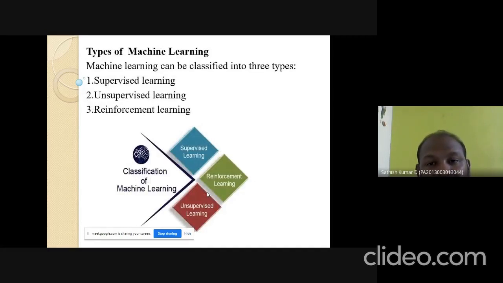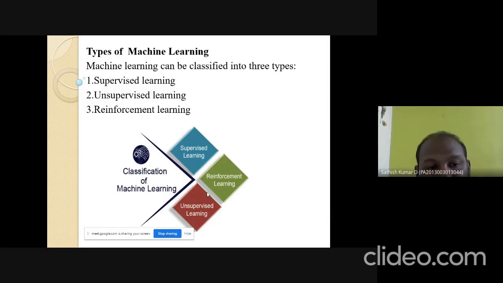Machine learning is generally classified into three types: supervised learning, unsupervised learning, and reinforcement learning. Supervised learning means it works under supervision. That is, the algorithm works with the help of the supervision concept. That is, the teacher is instructing the student to study. That is called supervised learning.